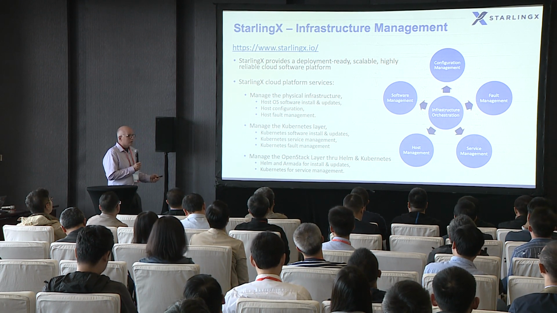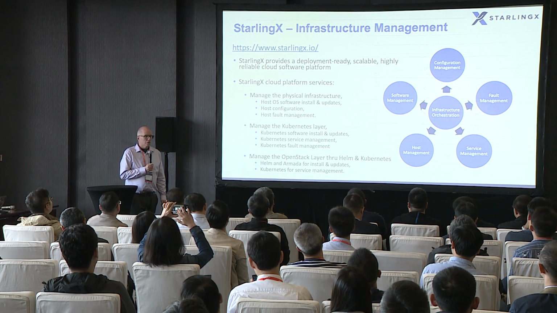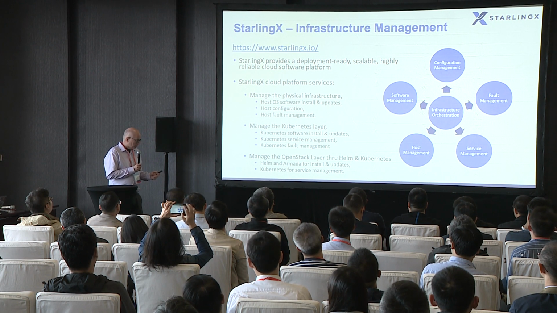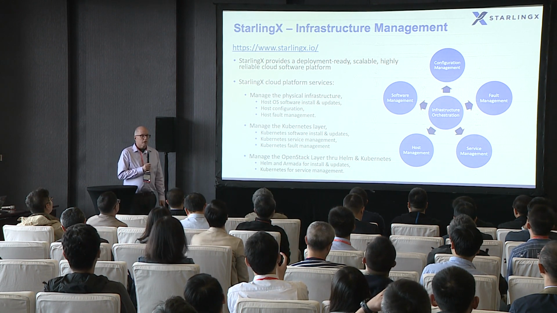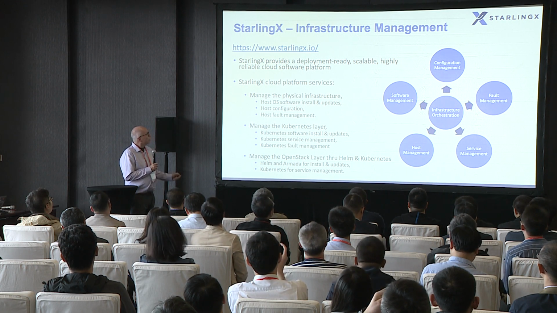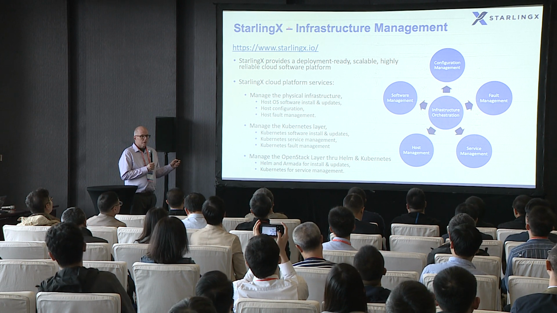For the Kubernetes layer, it would also manage the deployment and lifecycle of Kubernetes, and manage the OpenStack layer through Helm and Kubernetes. At our website there's much more information on these various services.